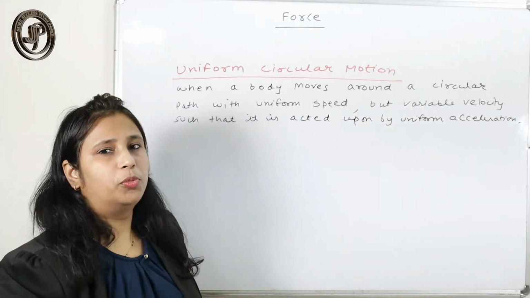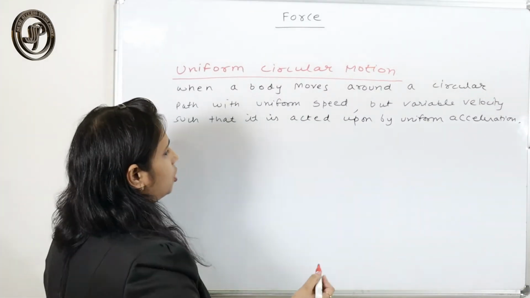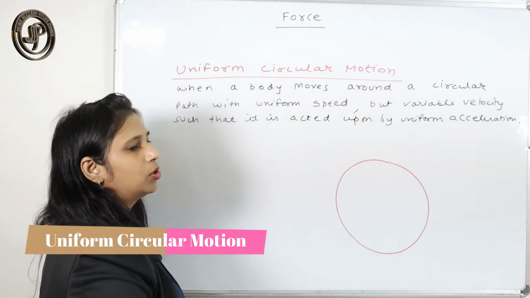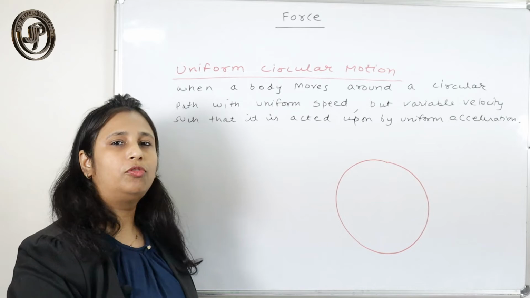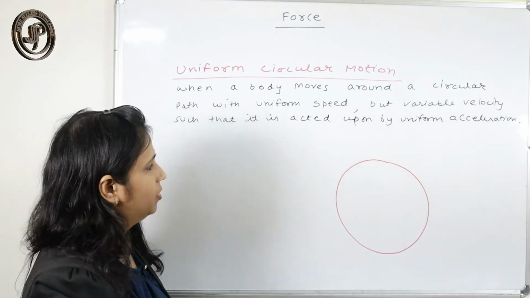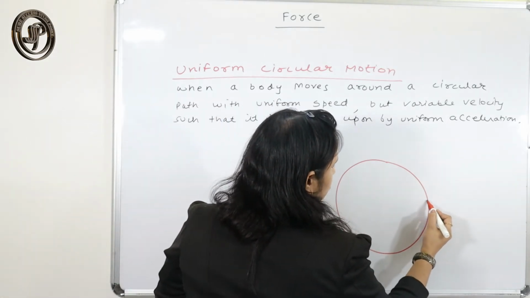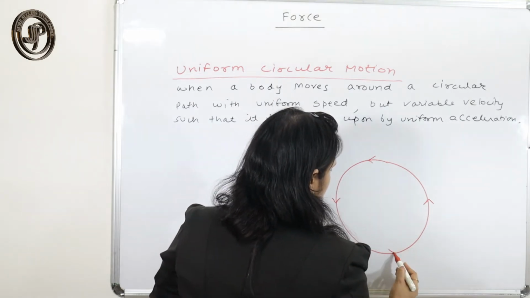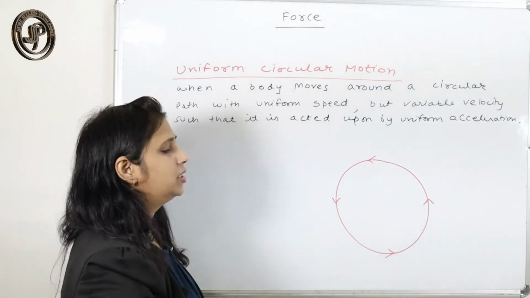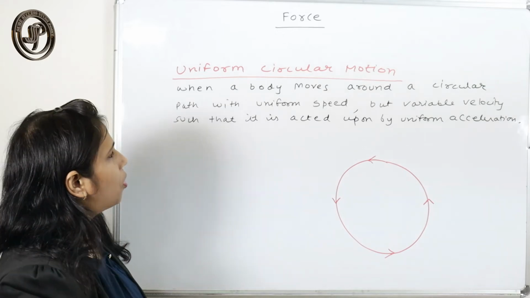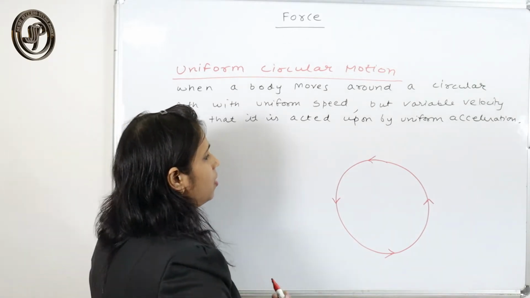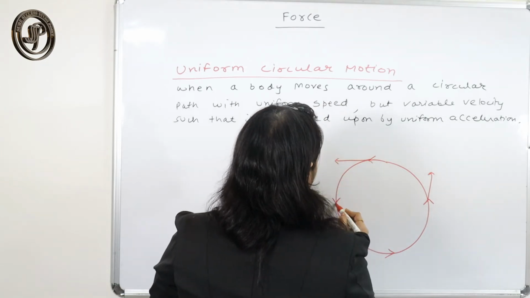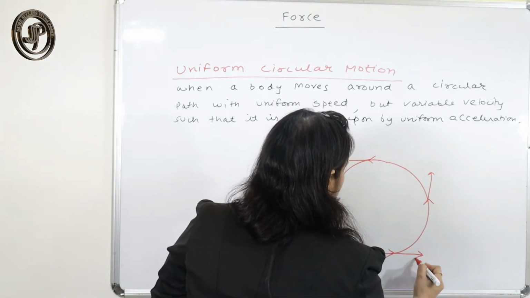Uniform circular motion. So what is uniform circular motion? When a body moves in a circular path with uniform or constant speed. Although the body is moving with uniform speed, at each and every position the direction of the body keeps on changing.